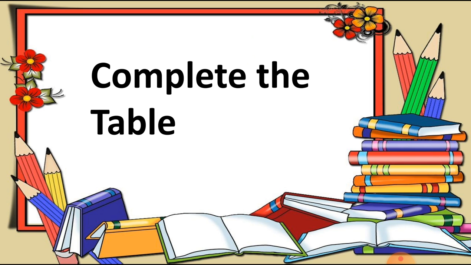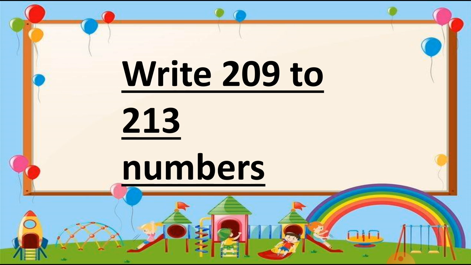This topic we had seen yesterday in the previous lecture, but today we see a short recap of it. So if any student has a doubt regarding this topic, it will be cleared. Let's start the revision of this topic first. Here is this type of heading: write 209 to 213 numbers. These types of headings will come in your textbook or the test.